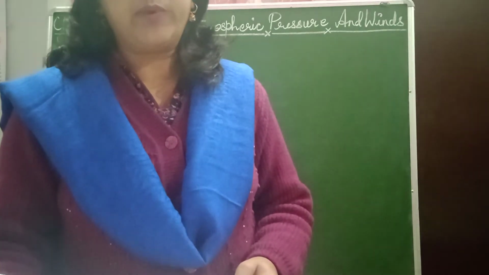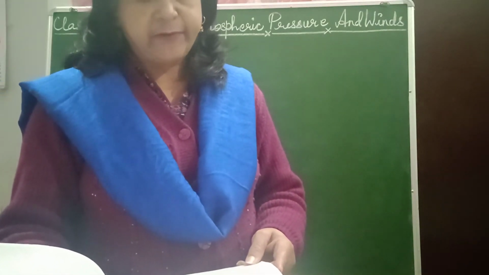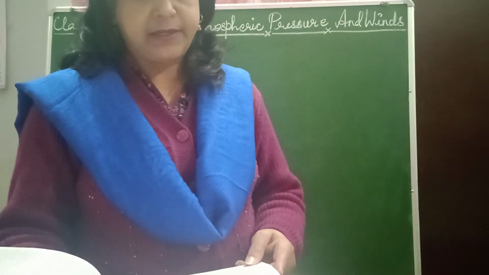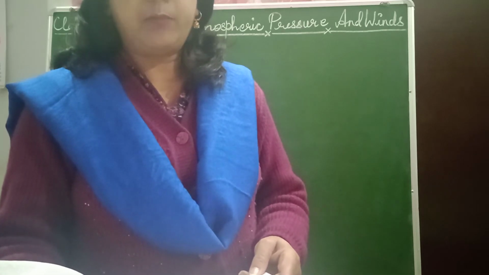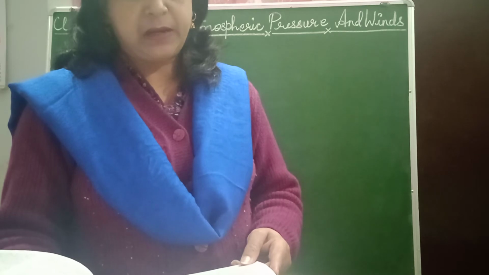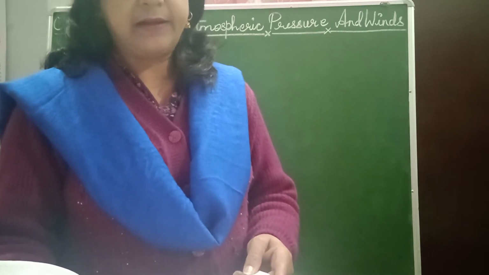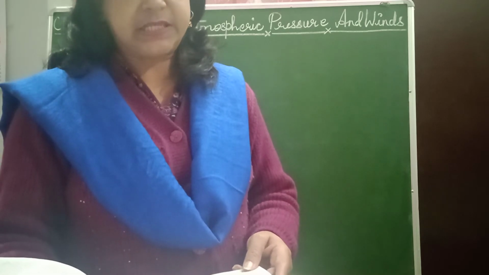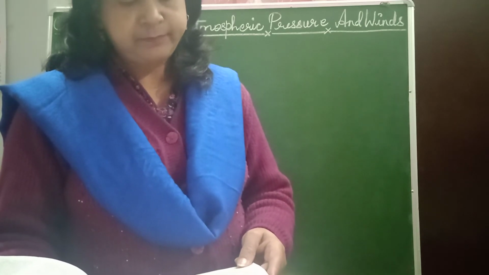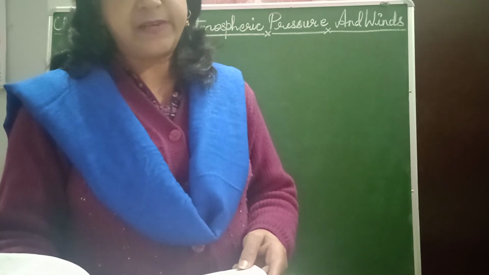Anti-trade winds or westerlies. The westerly winds which blow with great frequency and regularity in regions lying on the polarward side of the subtropical high pressure area of the horse latitudes are known as anti-trade winds or westerlies. The area in which they blow is often known as the region of the westerlies.